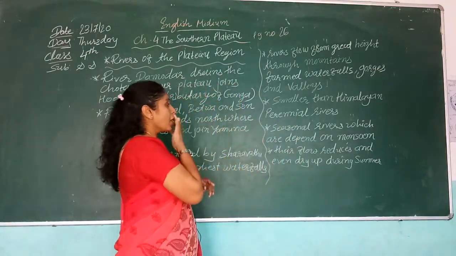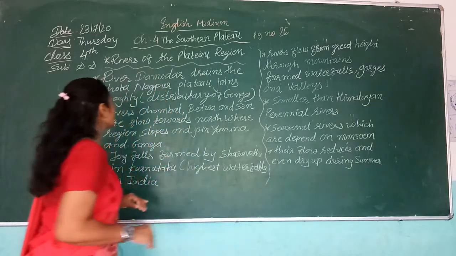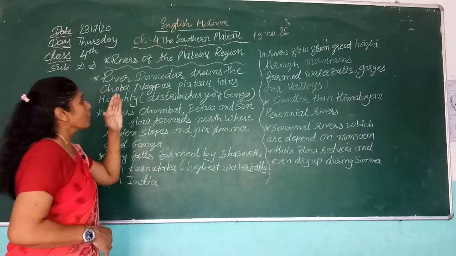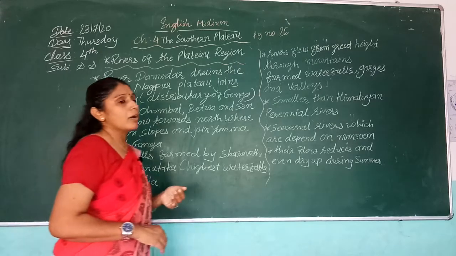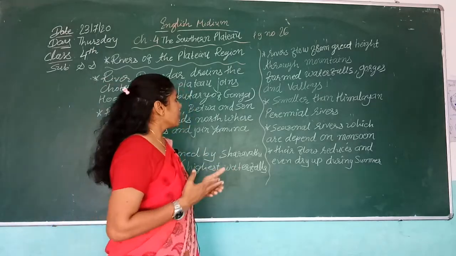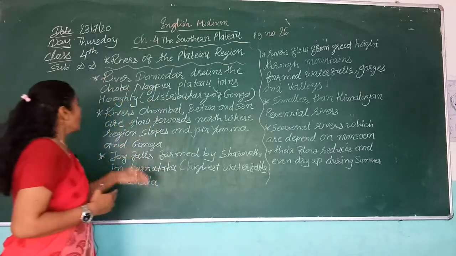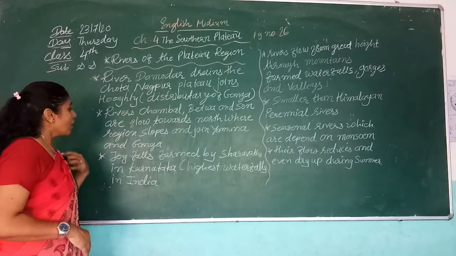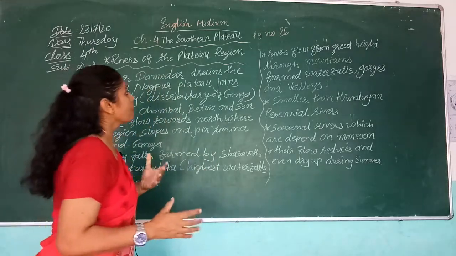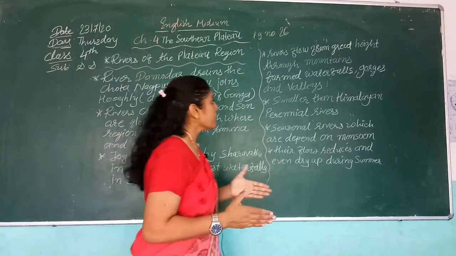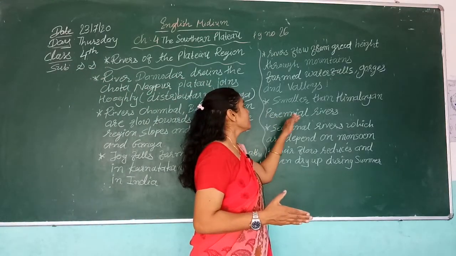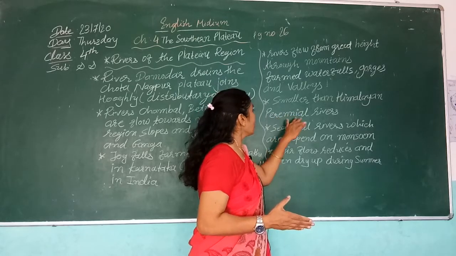Then these rivers, mostly of the southern plateau, such as the Damodar, Krishna and Godavari, are smaller than the Himalayan perennial rivers.